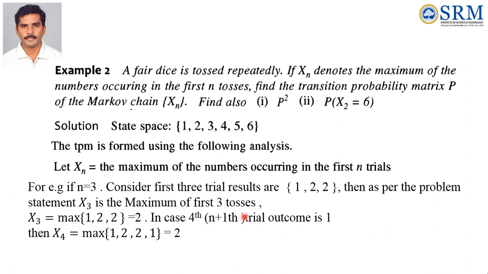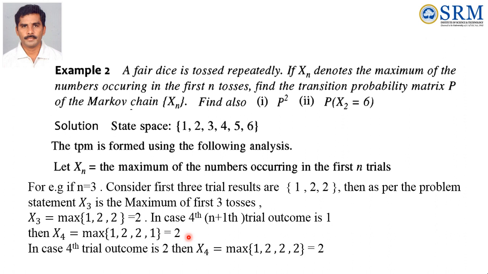Therefore even if you get the outcome 1, X4 is not 1, the maximum of the fourth is 2. In case the fourth trial outcome is 2, then what are the outcomes now? 1, 2, 2, 2. Now what is the maximum of the number? 2 is the maximum of the number.